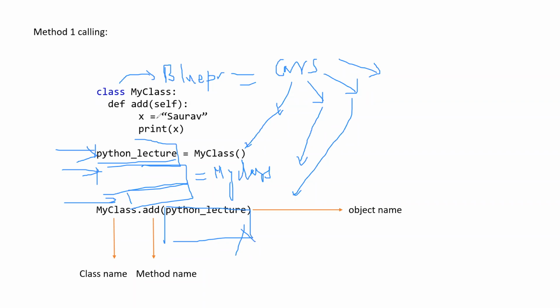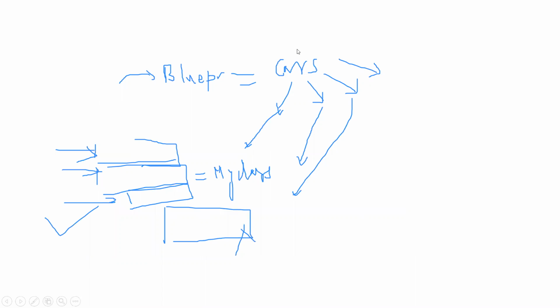It cannot call the function directly from the class. It needs an object to call the function. So this is one method to call, and the other method is, let me clear it.